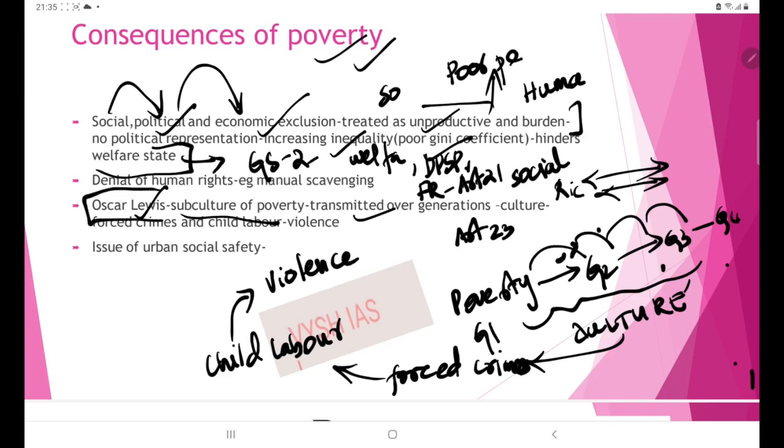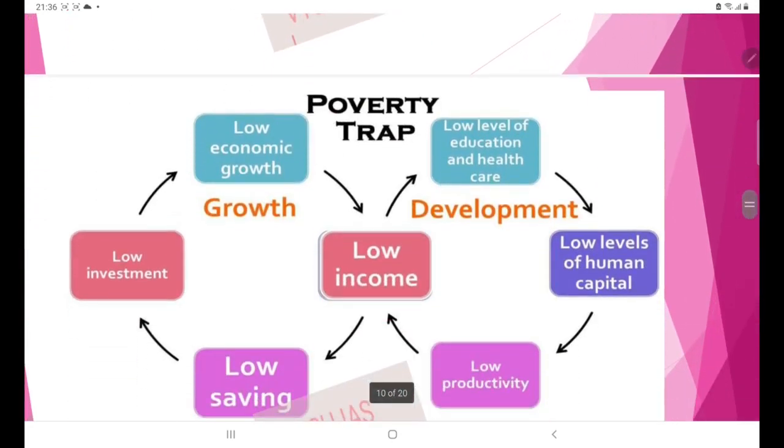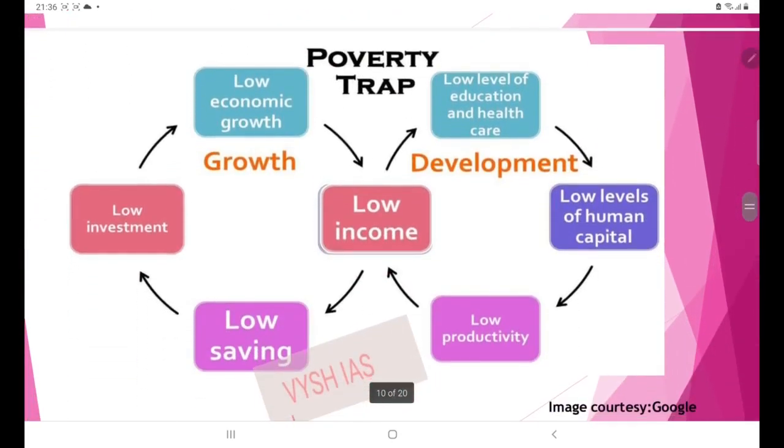Then next portion is relating to the issue of urban social safety. Now this will be a task for you for today. You have to write about this urban social safety, how it is coming as a consequence of poverty. So try writing that. Then next is another figure which you can use, that is a poverty trap. This is growth and this is development.